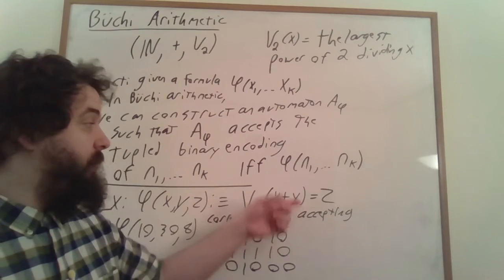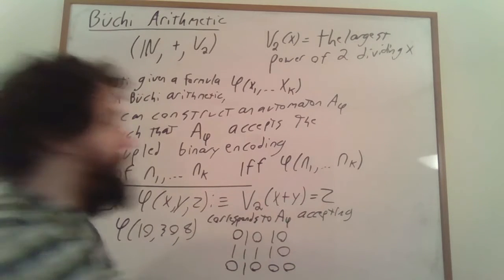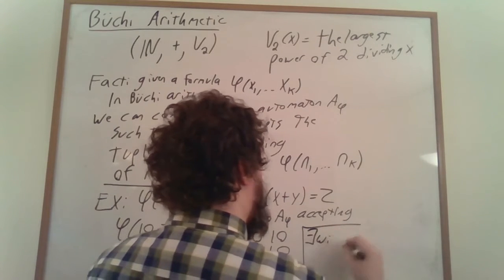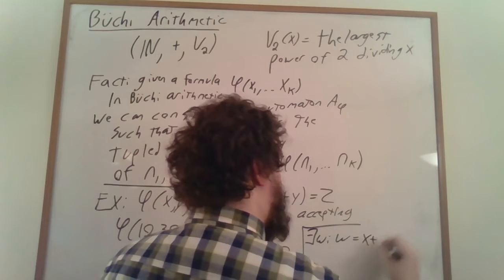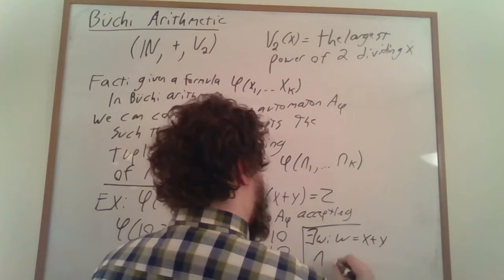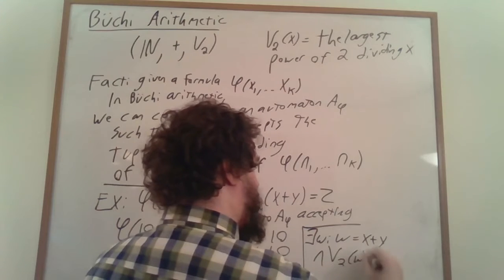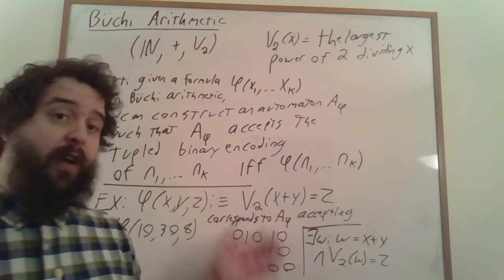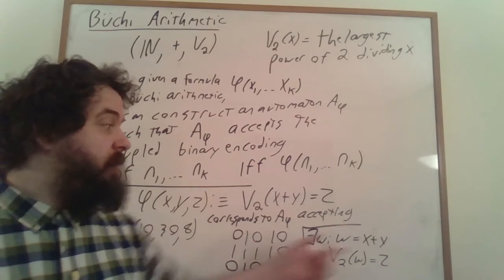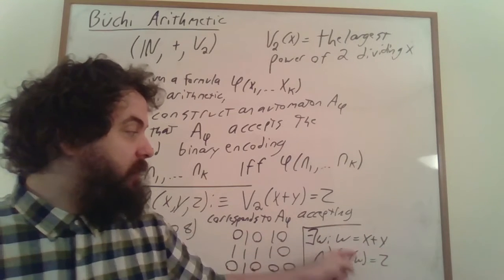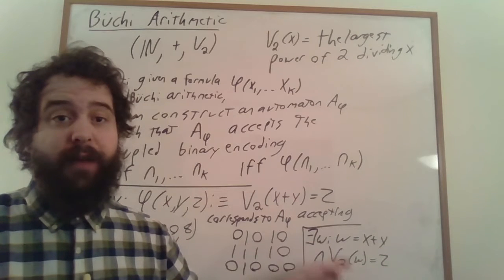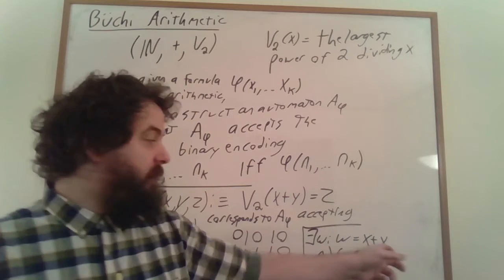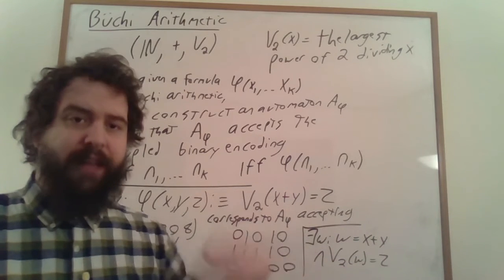For instance, if we wanted to break this formula apart, we would have to say that there exists a w such that w is equal to x plus y, and V2 of w is equal to z. This allows our base case of our proof by induction to only have to worry about these sorts of very basic atomic formulas, as opposed to atomic formulas that contain a whole bunch of addition and V2 applied together recursively.